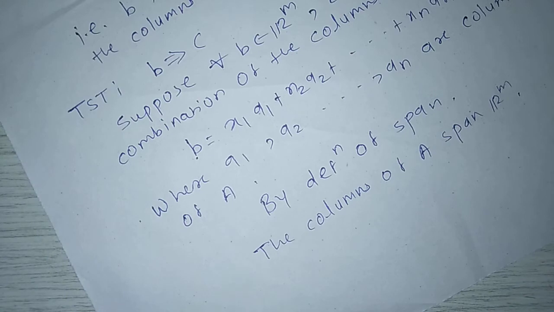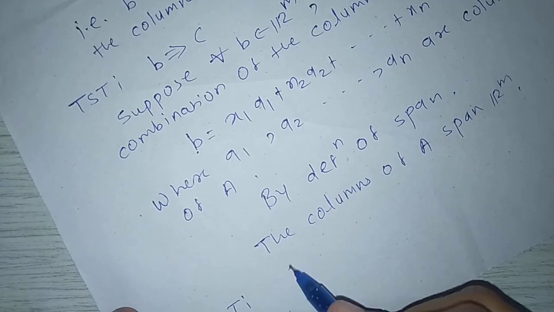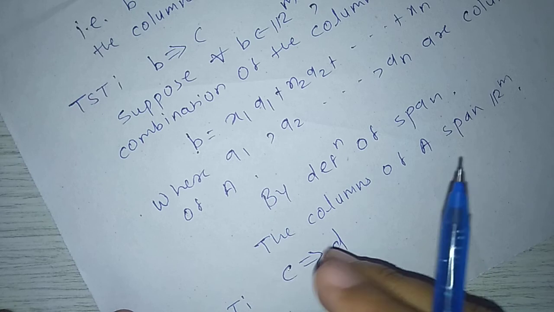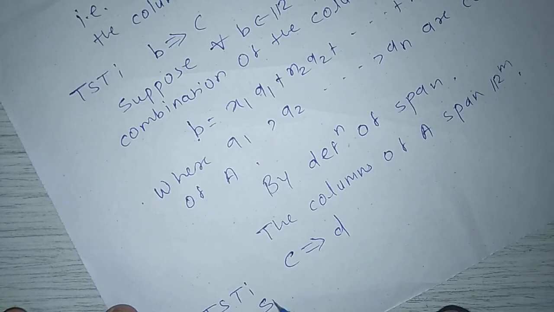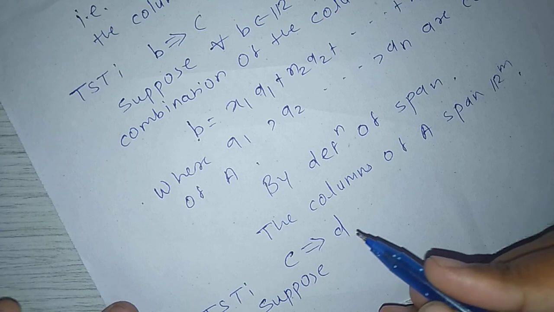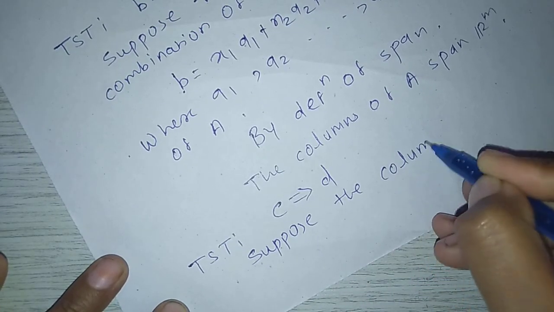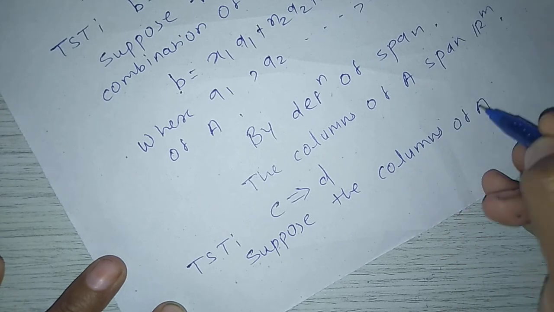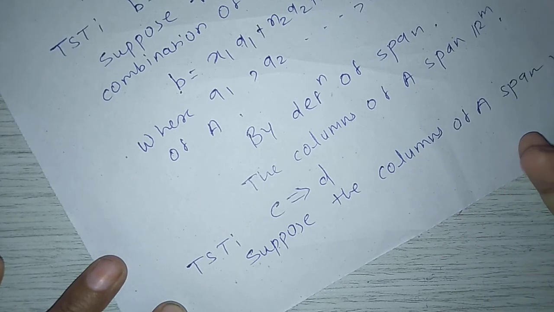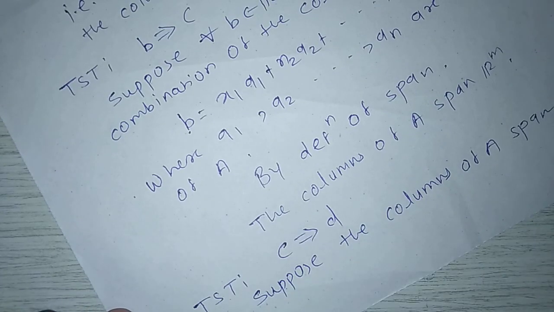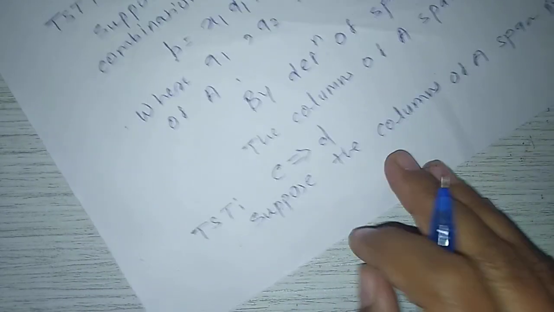Now, to show that (c) implies (d), suppose statement (c), the columns of A span R^m. Now we show the statement that A has a pivot position in every row.